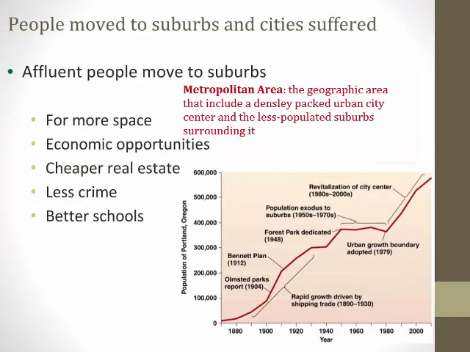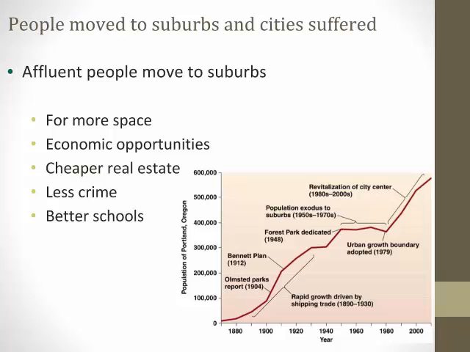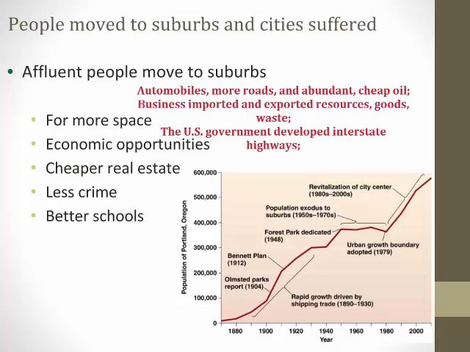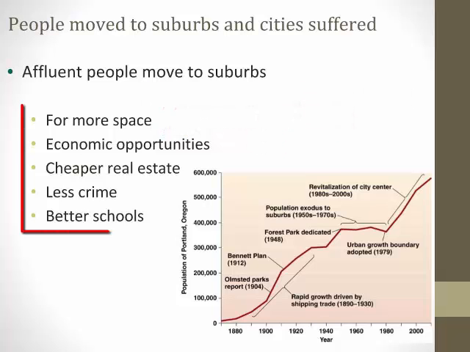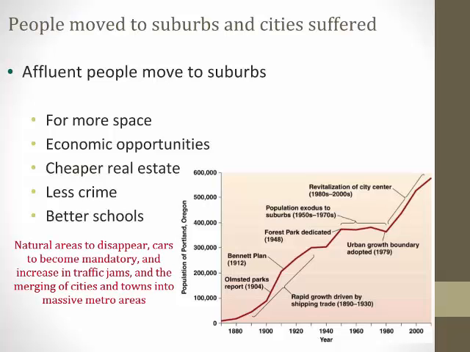A metropolitan area is a geographic area that includes a densely packed urban city center and the less populated suburbs surrounding it. The exodus to the suburbs was enabled by automobiles, more roads, and abundant cheap oil; business imported and exported resources, goods, and waste. The U.S. government developed interstate highways, and suburbs delivered what people wanted, namely space, economic opportunities, cheaper real estate, lower crime rates, and better schools. But this mass exodus caused natural areas to disappear, cars to become mandatory, an increase in traffic jams, and the merging of cities and towns into massive metro areas.